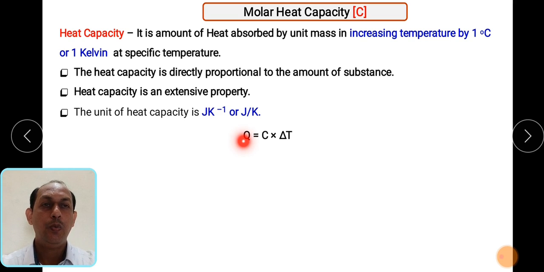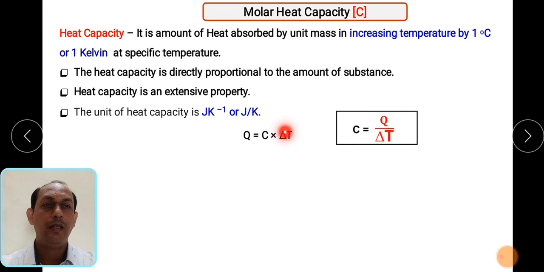So Q is directly related with the product of molar heat capacity into delta T. This same equation we can also write if we send this particular quantity here. So molar heat capacity is the ratio of the quantity of heat absorbed to the increase in temperature from T1 to T2, or T2 minus T1 we can also write here: Q divided by T2 minus T1.